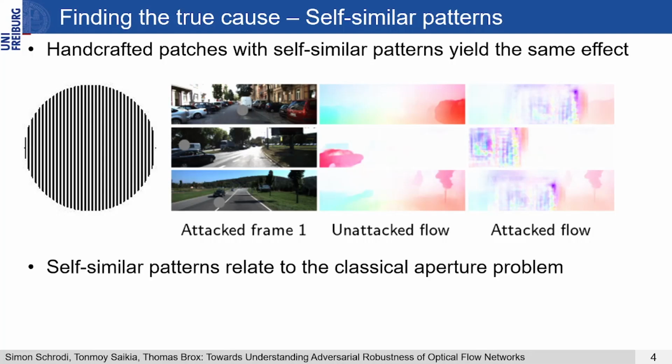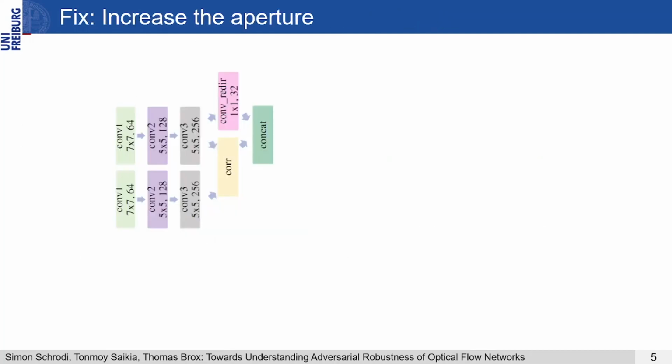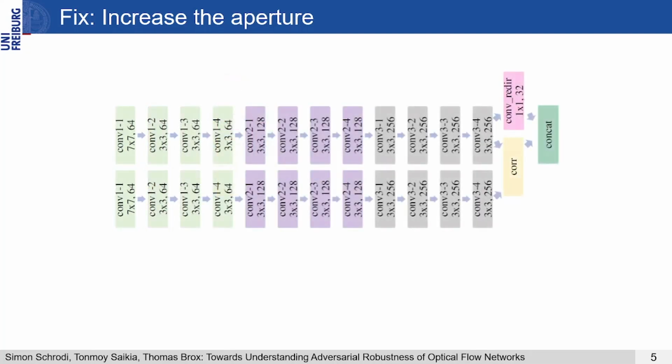Furthermore, the self-similar patterns of the handcrafted patch relate the vulnerability to the classical aperture problem, in which repetitive patterns also cause matching ambiguities due to a too small aperture, which is also called the receptive field. From this, we directly follow that we can rectify this vulnerability by increasing the receptive field before the correlation layer. To this end, we add more layers and thereby increase the depth and thus the receptive field. Alternatively, we can also use larger dilation rates.